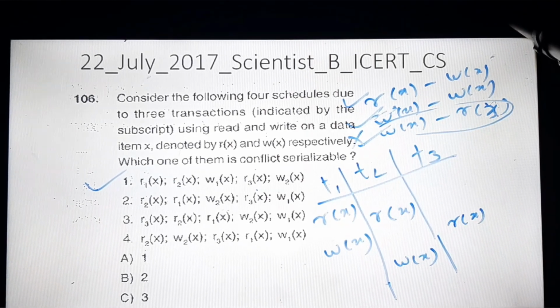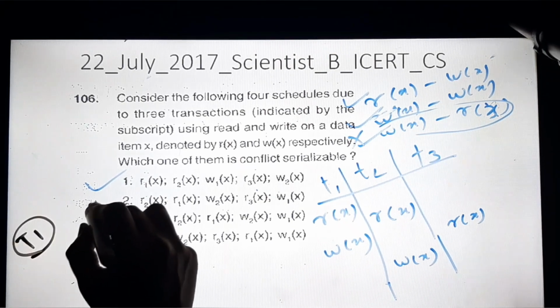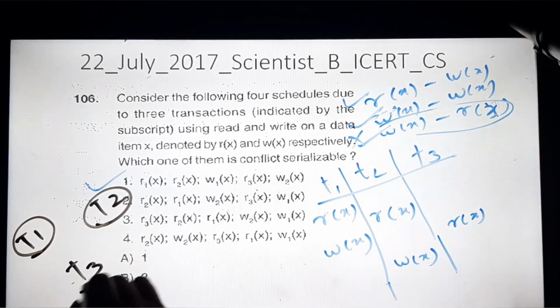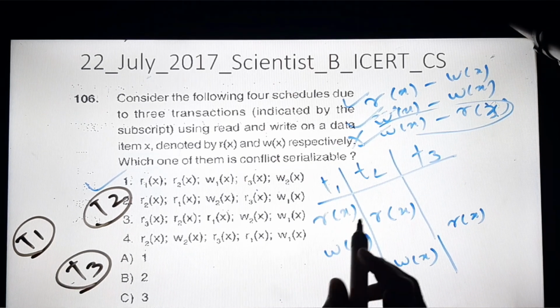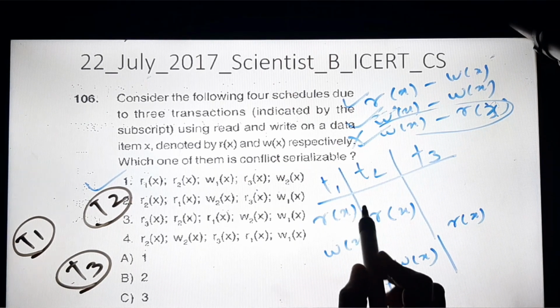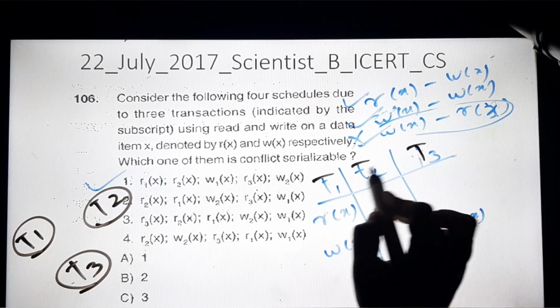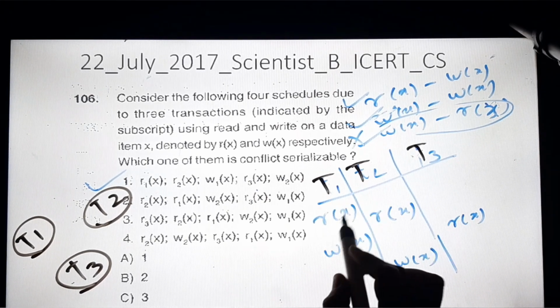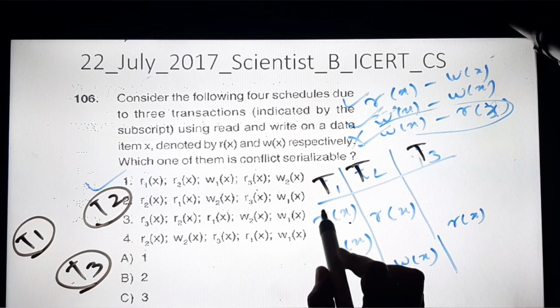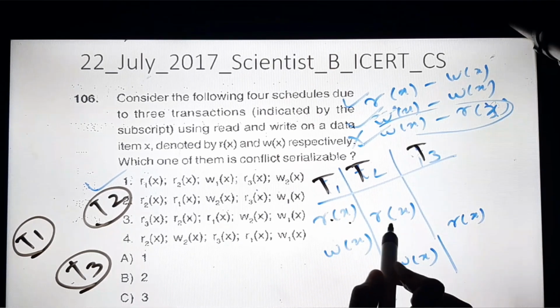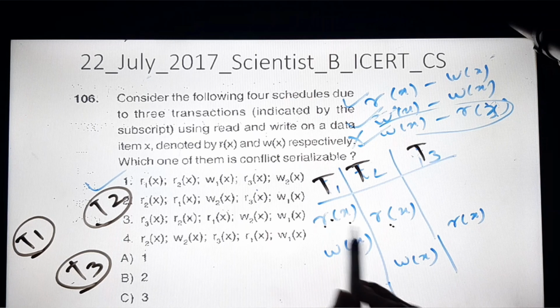Now we have to find out how to solve this kind of problem. The first thing we have to do is create a cycle. Okay, now understand what I am doing: I will write the graph here with T1, T2 and T3. Now I have to check, with direction. Please look at T1 to T2, we have to check. So transaction T1, I can write a capital T for understanding. Now this transaction is read X. So T1 to T2, can we have a conflict between read and read? No. Okay, can we have a conflict between read and write X of T2? Yes.